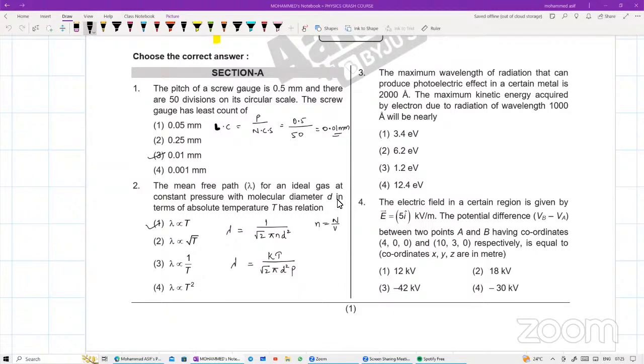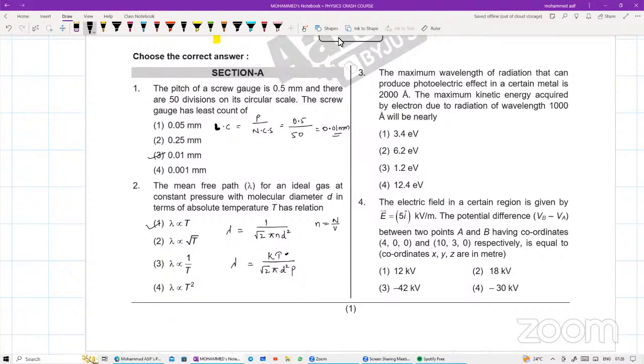अगर Boltzmann's constant में लिख रहे हैं तो lambda is equal to kT divided by root 2 pi d square p. यानी mean free path is directly proportional to your absolute temperature, inversely proportional to square of diameter, inversely proportional to your pressure. Done.